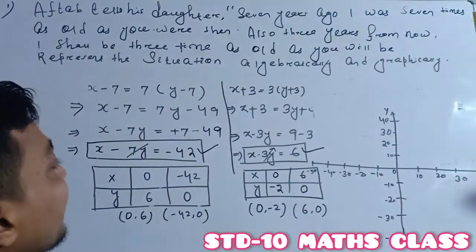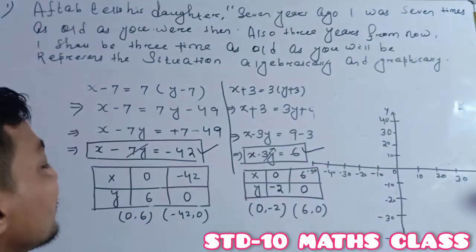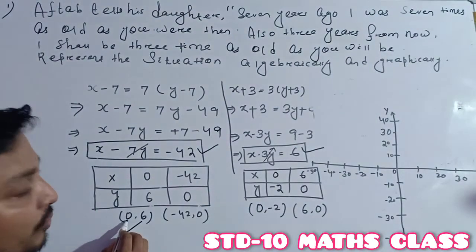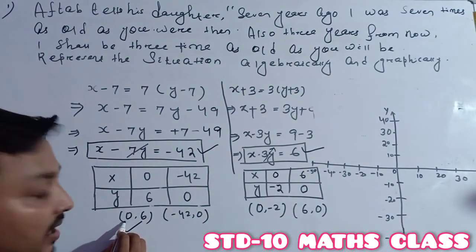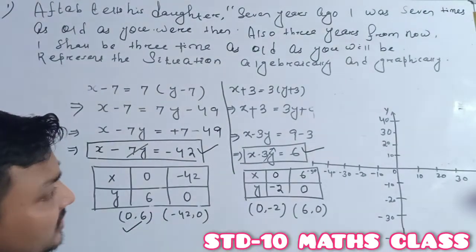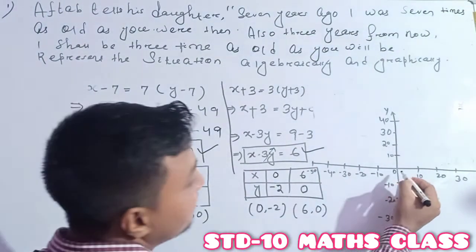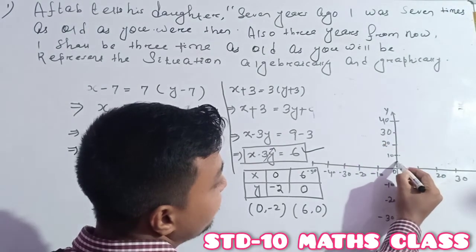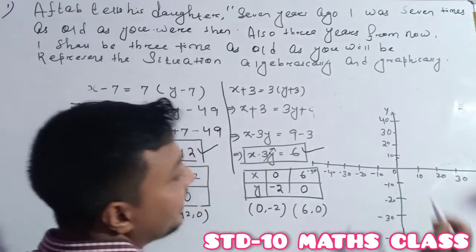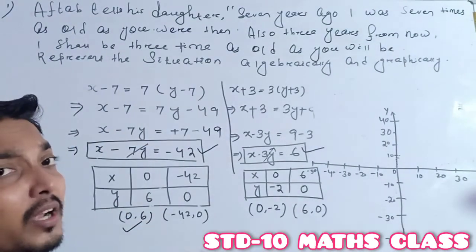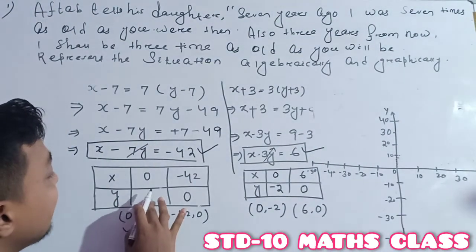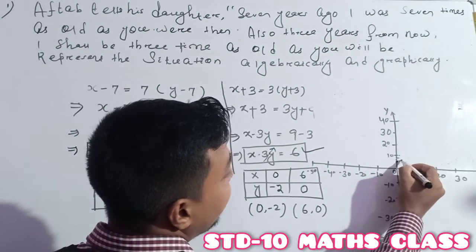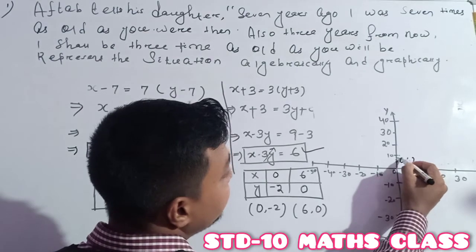So for the graphical representation of the first linear equation, the two points are (0, 6). As the x coordinate is 0, it 100% lies on the y-axis, on the positive y-axis. Here the unit division is 10, and the unit has 10 small divisions, so each small division is 1. I want (0, 6), so where the 6 small divisions are, this point becomes (0, 6).